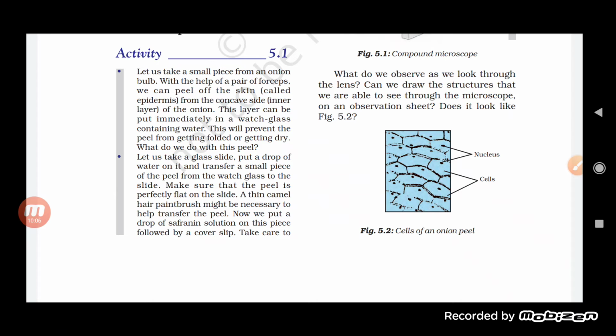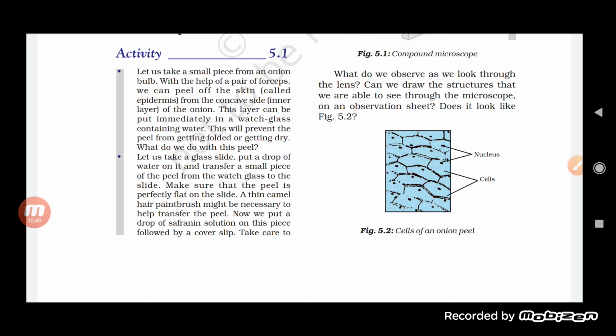And the reason for keeping the glycerine, the first thing, the glycerine helps in maintaining the moisture which we want to provide to the onion peel. So as compared to water, the glycerine will help in providing the moisture for a longer period of time, and because of that we will use the glycerine. The second thing, why we are using the glycerine, the refractive index of the glycerine is quite high as compared to that of water. And because of that it will make the thing much clearer to us under the microscope rather than water.